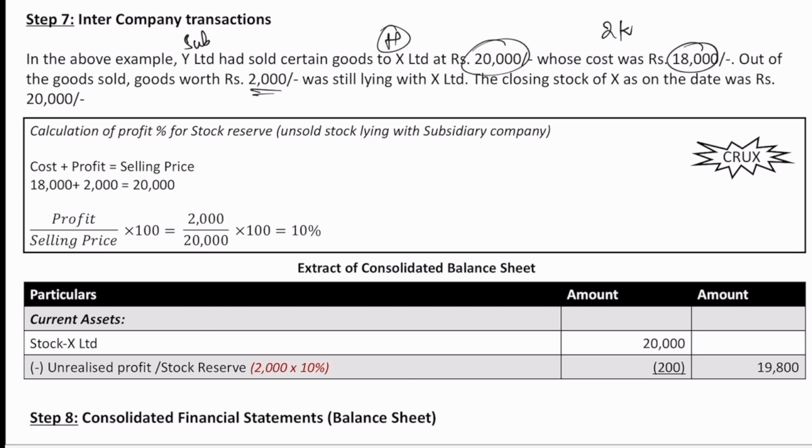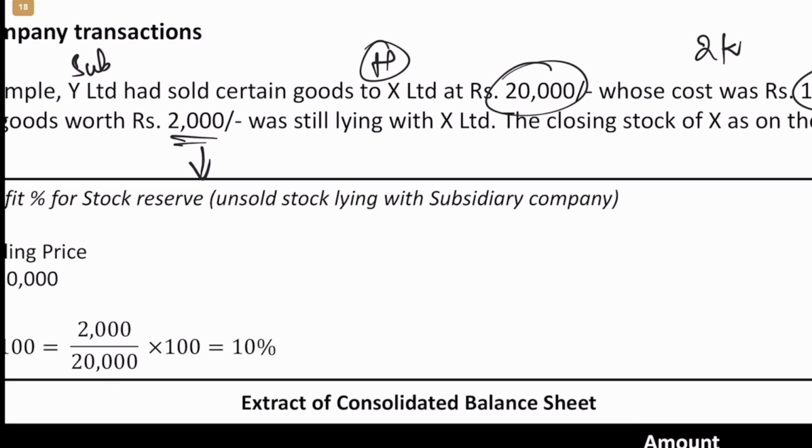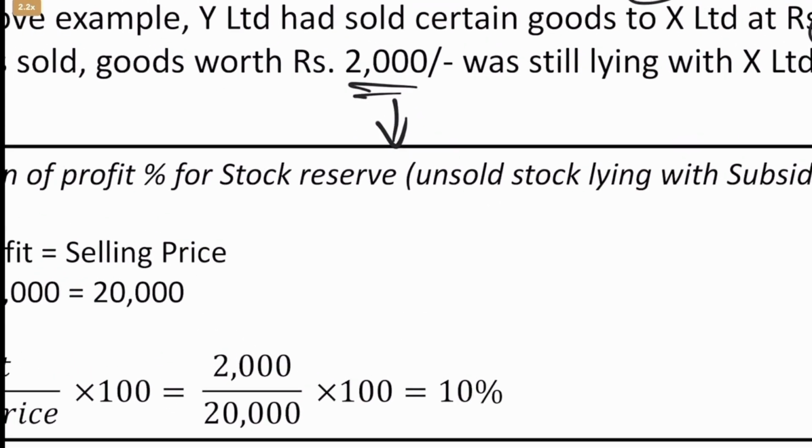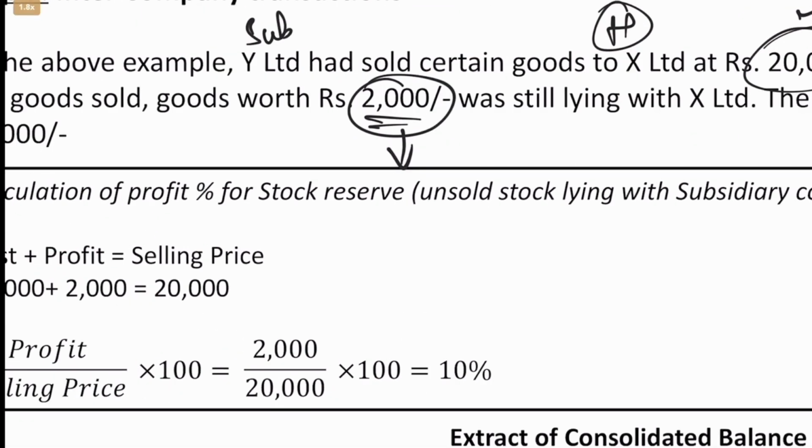That means we have to identify what is the element of profit in this 2,000 rupees. Because when Y sold this to X Limited, that is the holding company, they sold it at a profit. Its cost was 18, they sold at 20,000. Now, if that is the case, how much profit is lying unsold in 2,000 rupees? That is what we have to calculate.